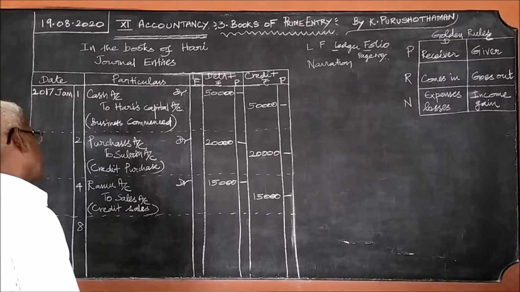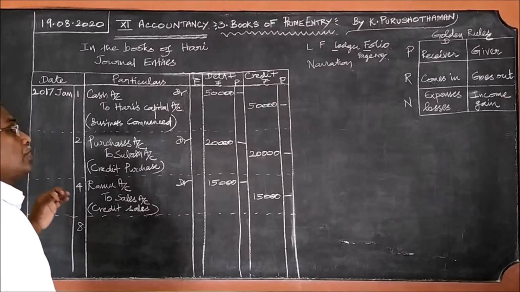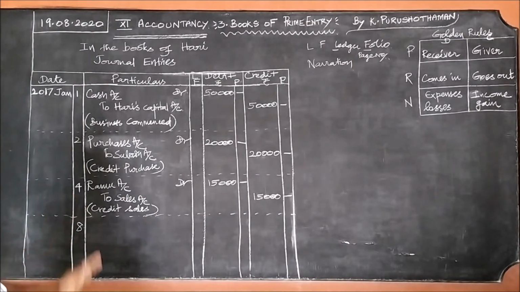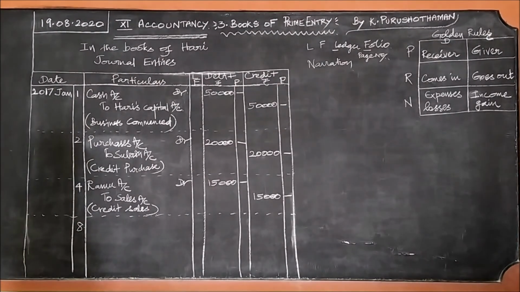So what do the accountancy rules say? This is very important. What comes in? Check comes in. See the rule for debit. Debit the receiver. No receiver here. Debit what comes in? Check comes in.